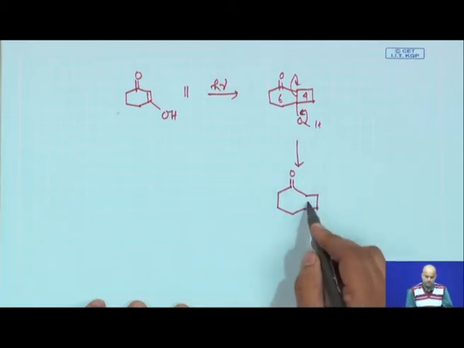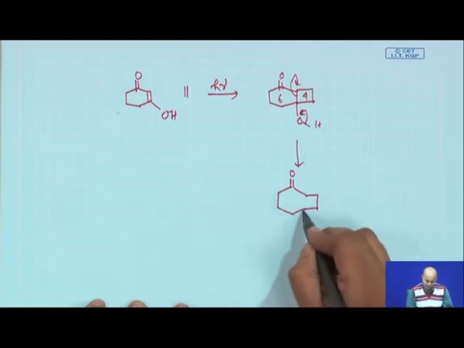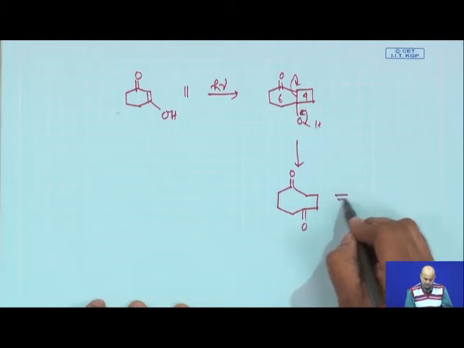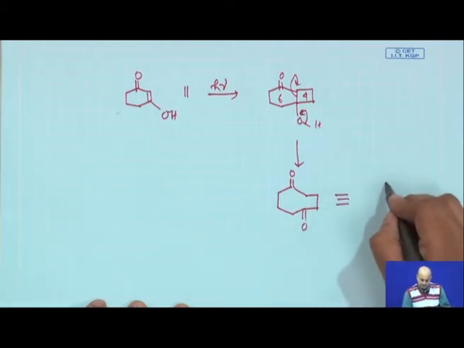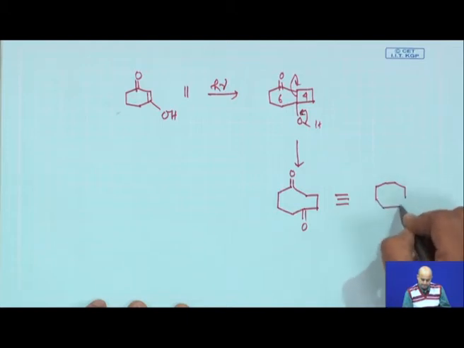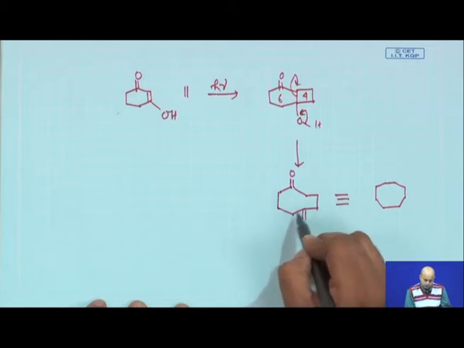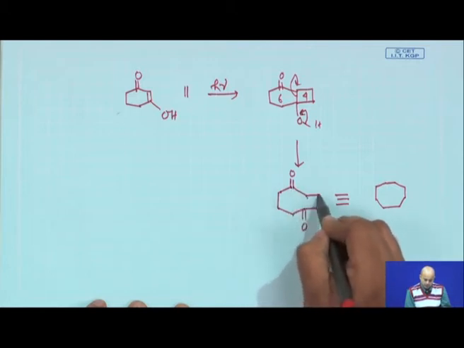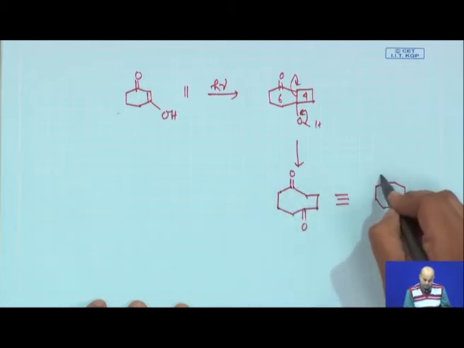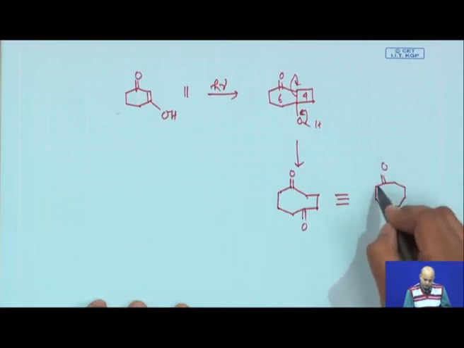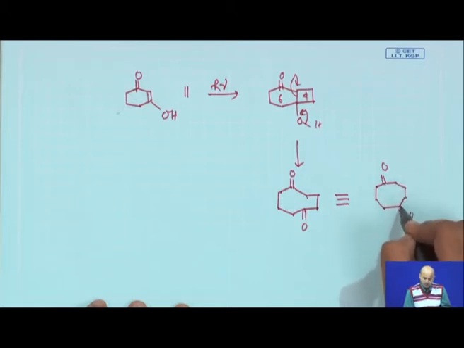You will basically get this compound. This compound is nothing but an 8 member compound. Now, the carbonyl positions are 1, 2, 3, 4, 5, 1, 2, 3, 4, 5.